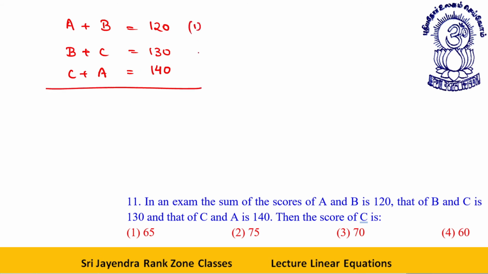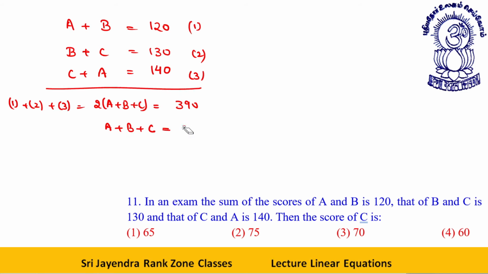Add all of them, 1, 2, 3. 1 plus 2 plus 3 is what? Double of A plus B plus C. That will be directly the average of all these. See, 120, 130, 140 will be 390. A plus B plus C will be how much? 195.